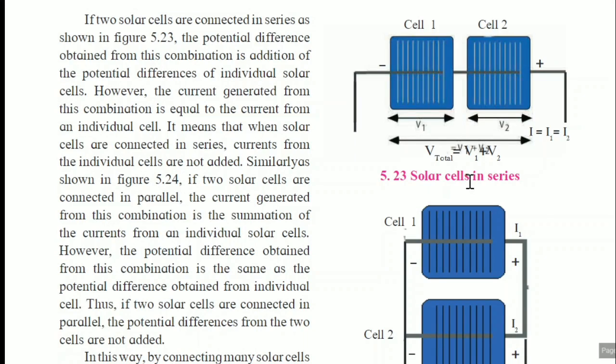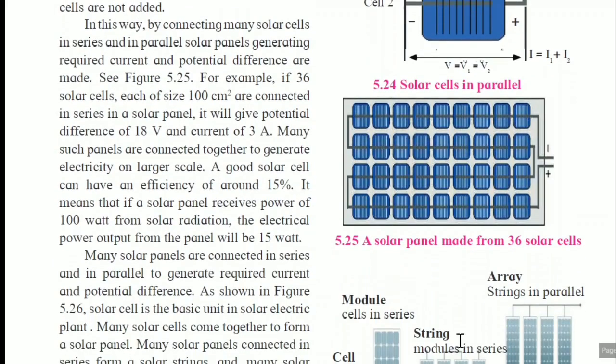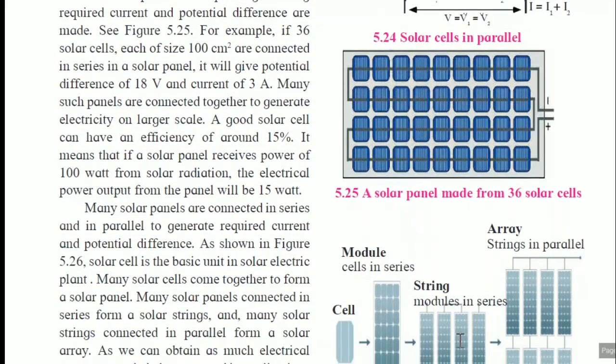These solar cells are made up of silicon. These are the structure of that. These cells we can arrange in series manner also, or in parallel manner also. So this depends upon the requirement, for which purpose we use these solar cells. According to that, we have to arrange them.